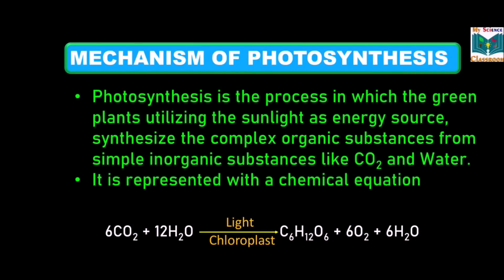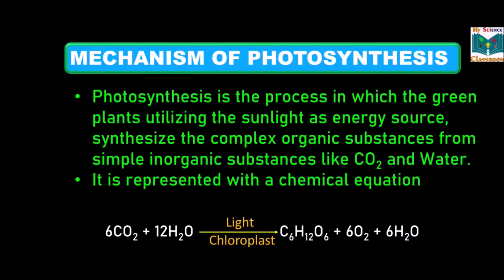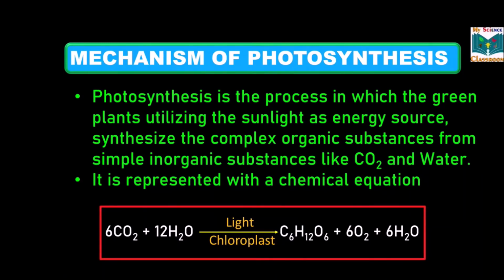Mechanism of photosynthesis. Photosynthesis is the process in which the green plants, utilizing the sunlight as energy source, synthesize the complex organic substances like glucose from simple inorganic substances like carbon dioxide and water. It is represented with the following chemical equation. 6CO2 plus 12H2O gives rise to C6H12O6 plus 6O2 plus 6H2O.